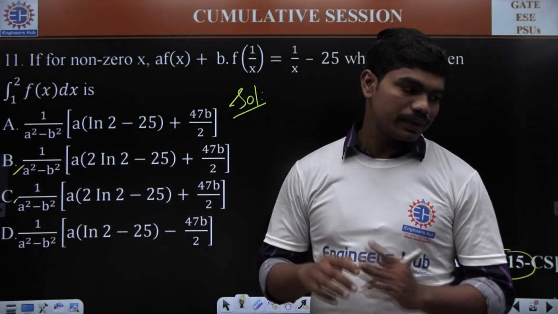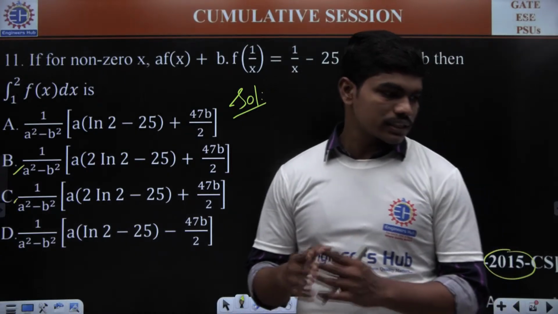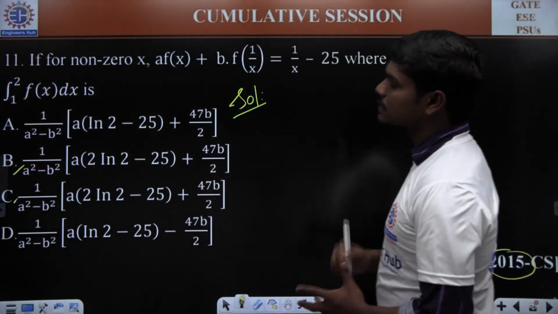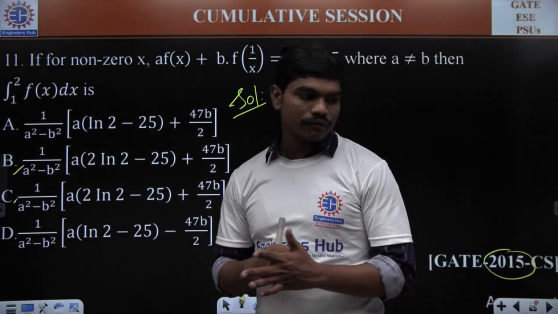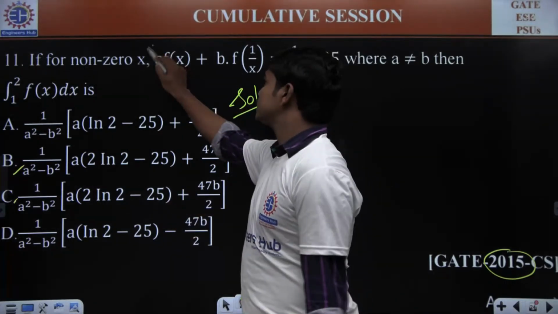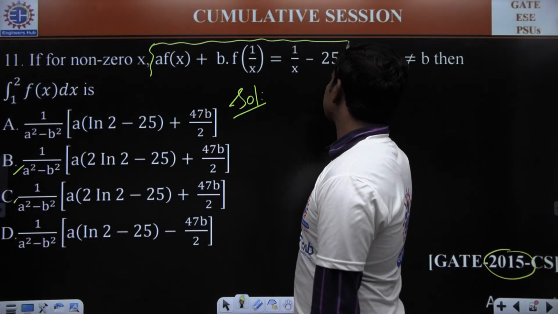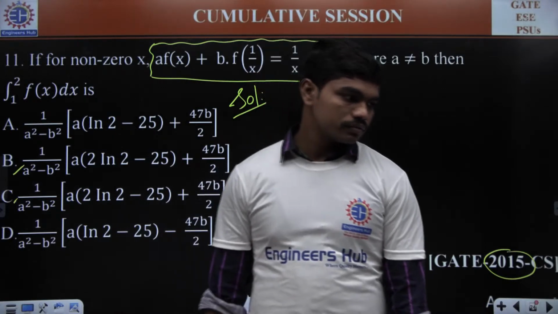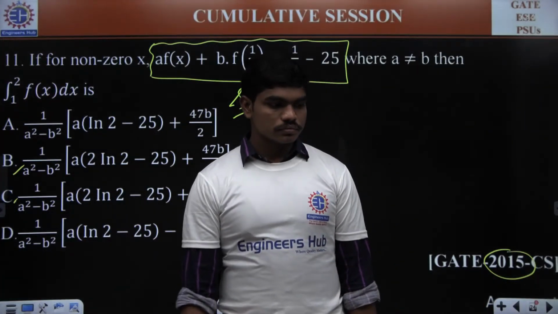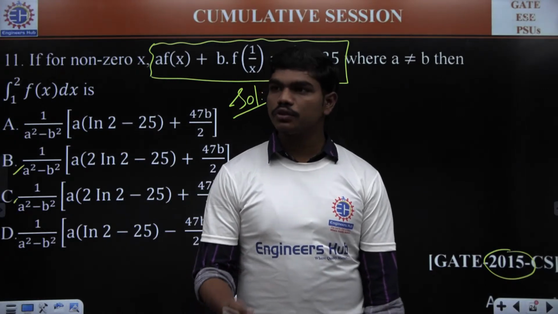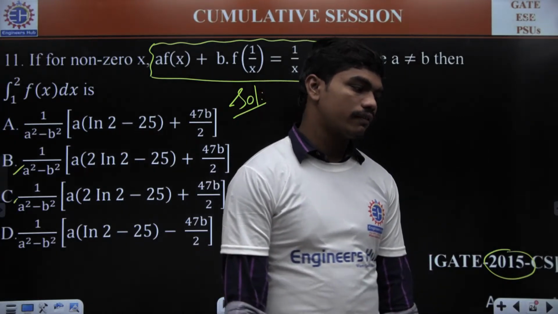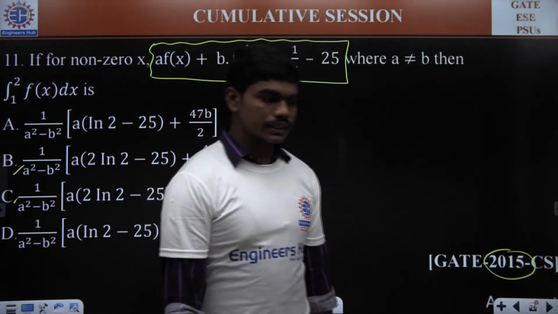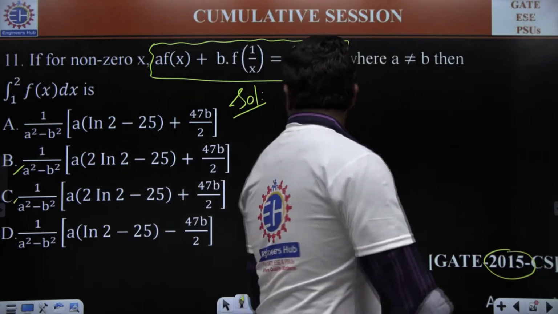So please try to solve this question. A times f of x plus b times f of 1 by x is 1 by x minus 25. Okay, that's the question we have. I could see it in the chat box. So what's the value of integral 1 to 2 f of x dx if f of x is given by this particular relation? You have only one equation and one unknown, so you can solve. The unknown is f of x, so you can calculate what f of x is from this function. If you know f of x, you know what f of 1 by x is also. Correct? So please try to solve. This is a good question from 2015. So please try to answer this.